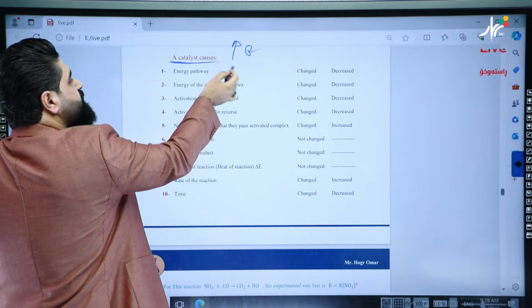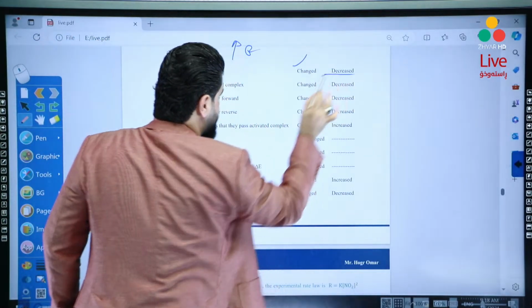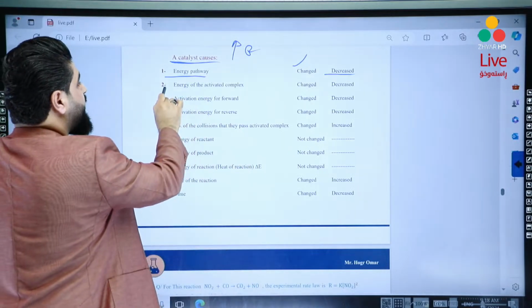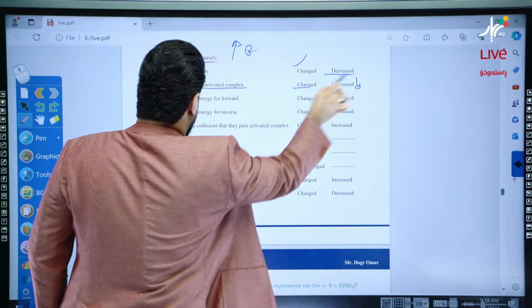But how? Using a catalyst, the energy pathway changes and is decreased. The energy of the activated complex changes, and it will decrease also.